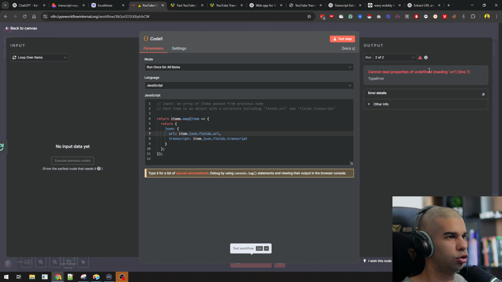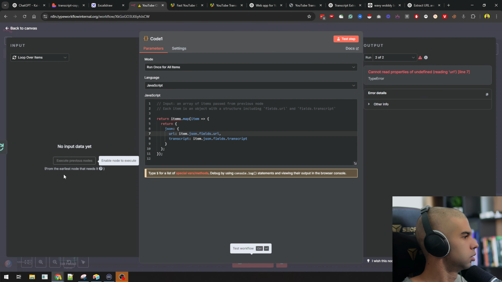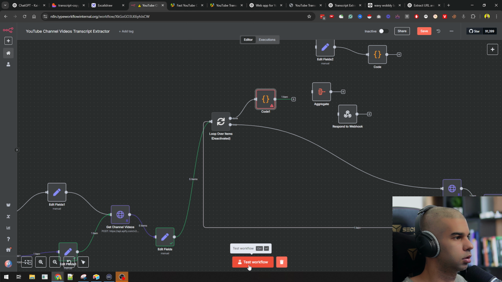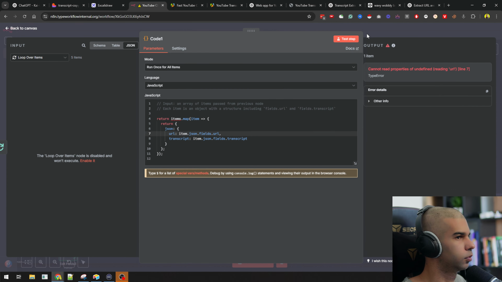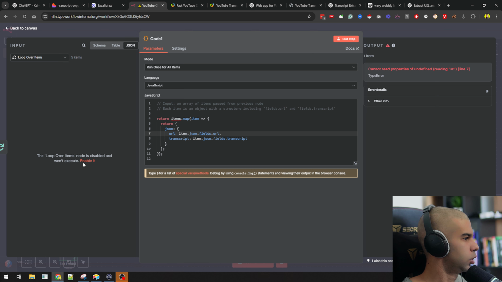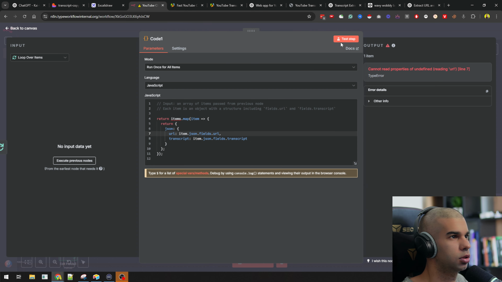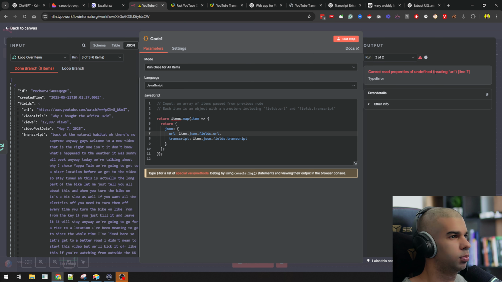So here I cannot treat properties of undefined. Okay, hit test workflow. Now the issue is that we are not getting any data. Okay, I don't know why I hit disable for some reason. So test step, okay.